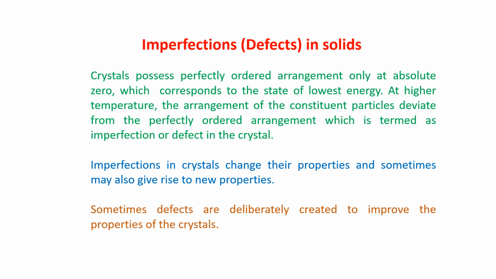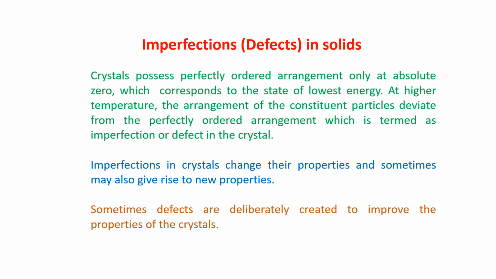Only at absolute zero you will get the perfectly ordered arrangement in a crystal, that corresponds to the state of lowest energy. That means absolute zero corresponds to the state of lowest energy, and at that temperature only will the crystal have a perfectly ordered arrangement.